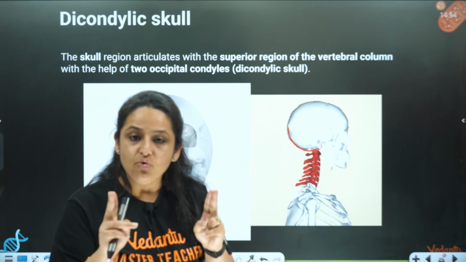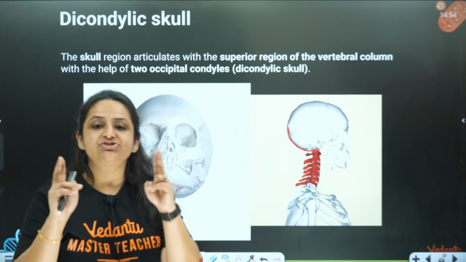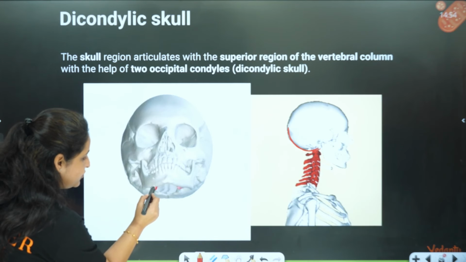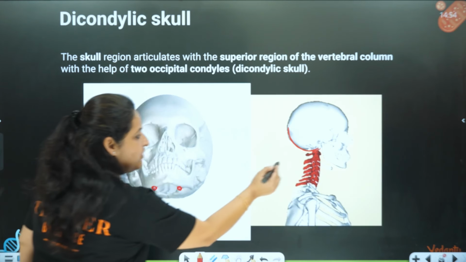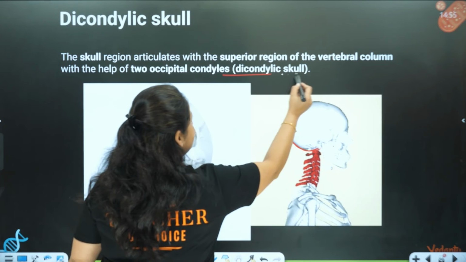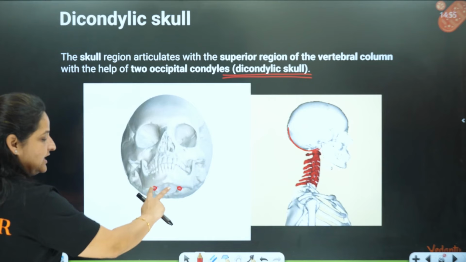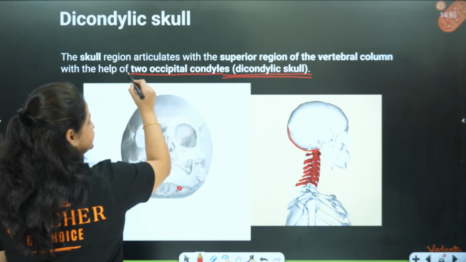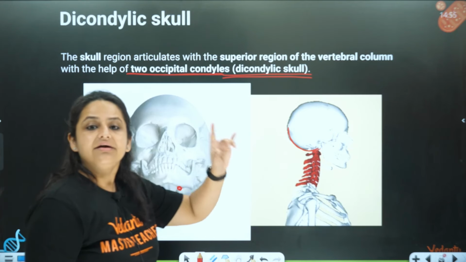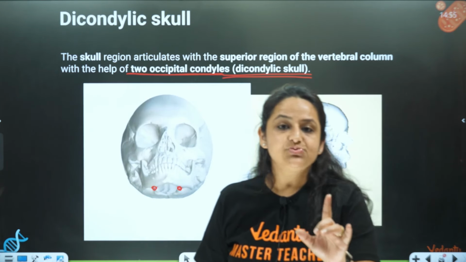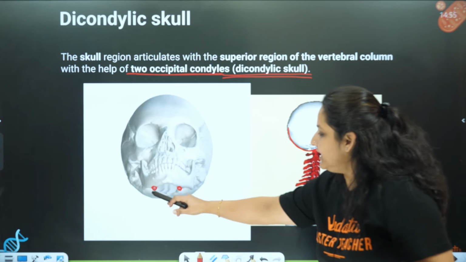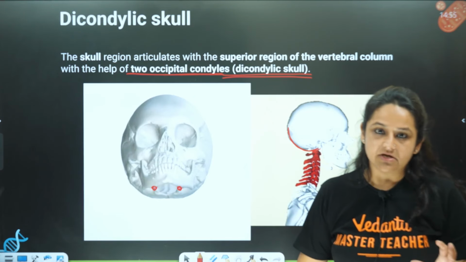Because there are two places where the articulation of the skull takes place. There are 2 points of joining with the vertebrae. That is the reason we say that our skull is dicondylic. There are 2 areas of articulation called the occipital condyles. Because there are 2 occipital condyles, we call our skull the dicondylic skull. There are 2 condyles present in the occipital region of the skull.